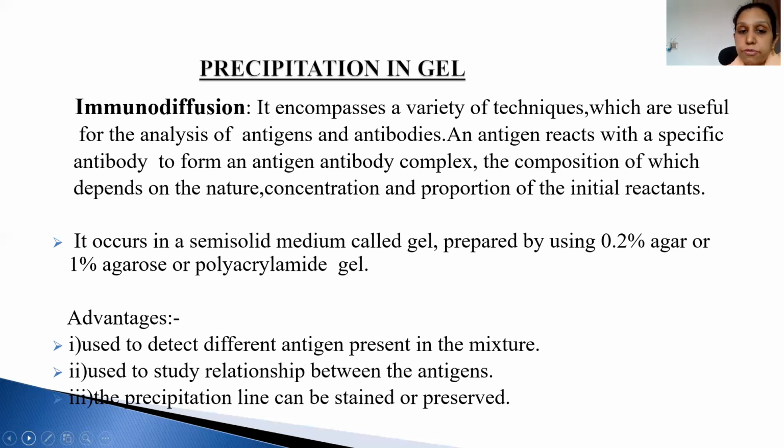So what is immunodiffusion? It encompasses a variety of techniques that are useful for analysis of antigen and antibody. Antigen reacts with a specific antibody and a complex is formed. The composition depends upon the nature, concentration, and proportion of initial reactants. The media used is 0.2% agar or 1% agarose. What are the advantages? It is used to detect different antigens present in a mixture, and used to study the relationship of antigens. The precipitation line can be stained or preserved.